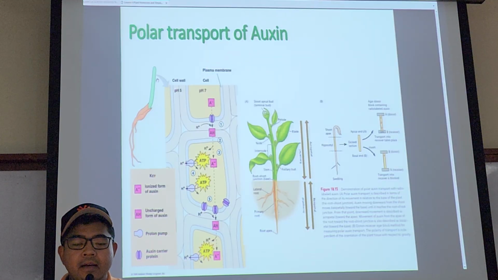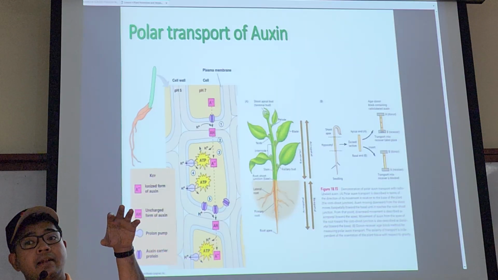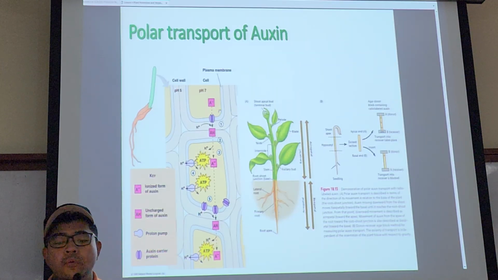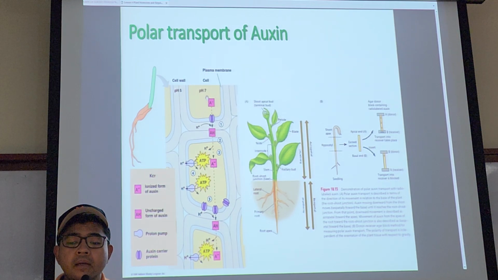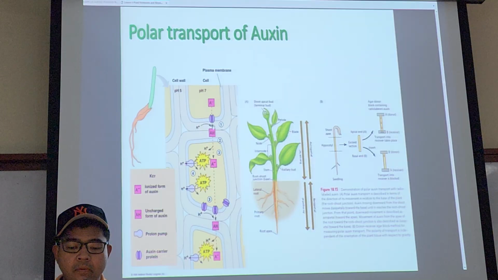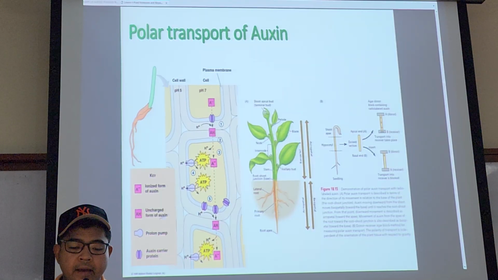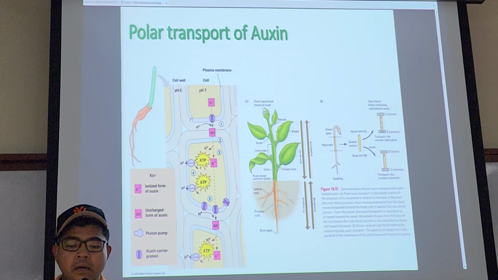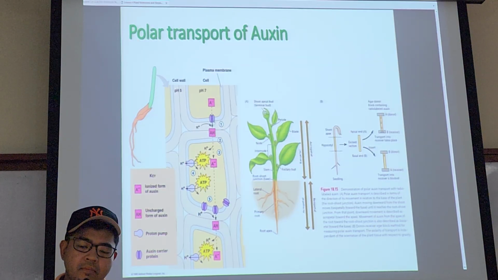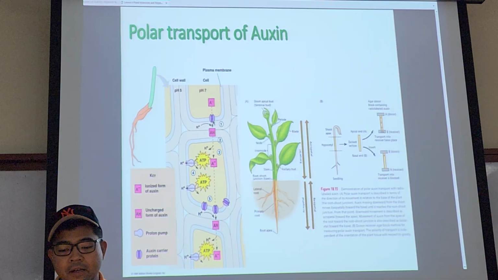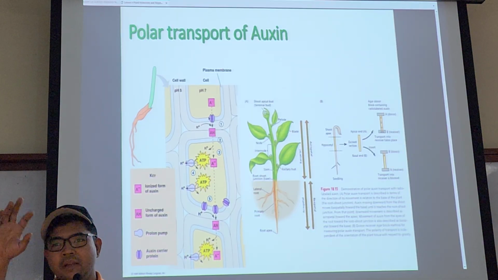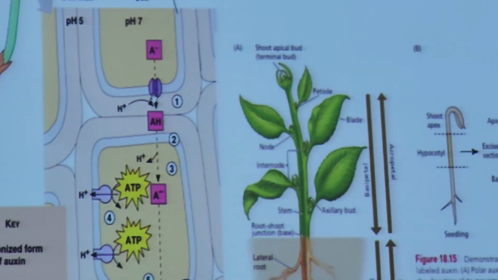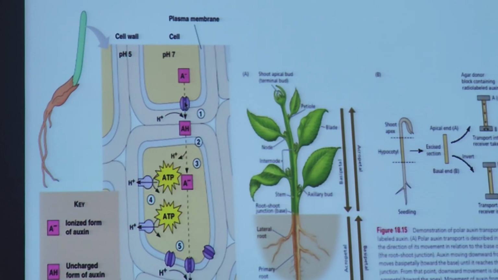So you can see that this is the tip of the coleoptile from earlier. If you zoom in to look at the cellular level, you will see that the auxin produced in one cell keeps moving in one direction with the help of this auxin carrier protein along the plasma membrane. You will see this purple bean-shaped structure. This is a protein, which is a carrier protein.